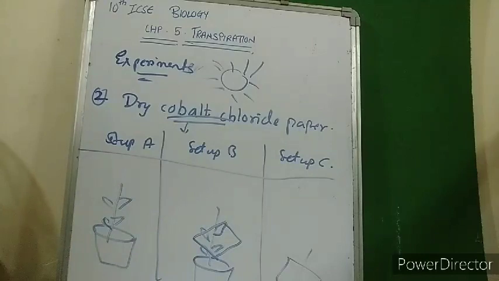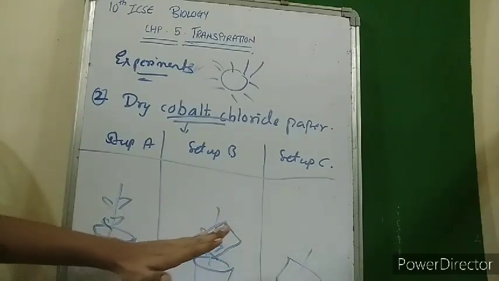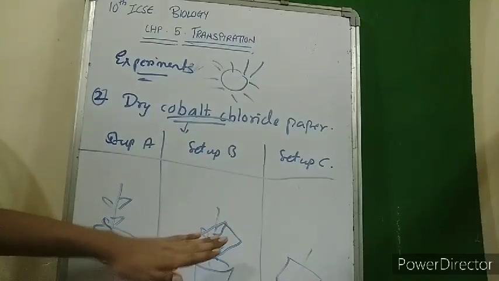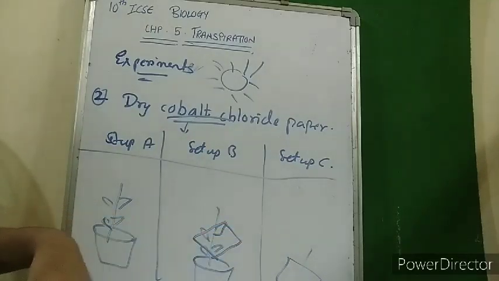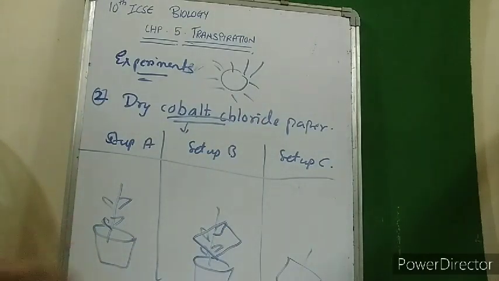In another, they took a plant and stuck a blue dry cobalt chloride paper to it, and in the other they only kept a dry cobalt chloride paper, and all this setup was kept under sunlight.